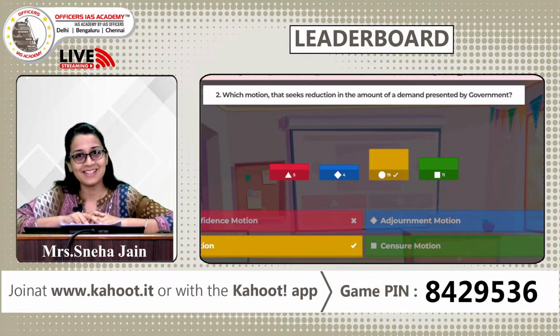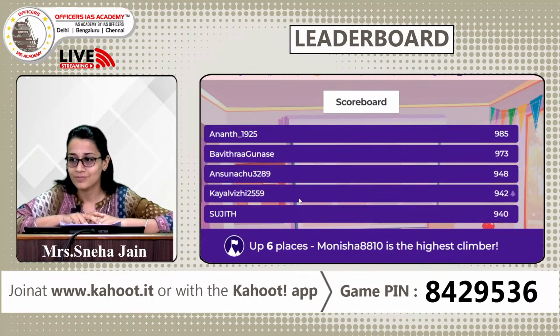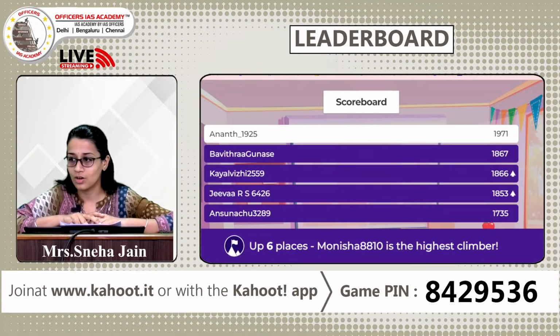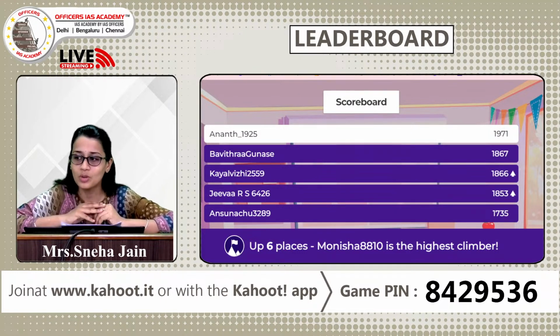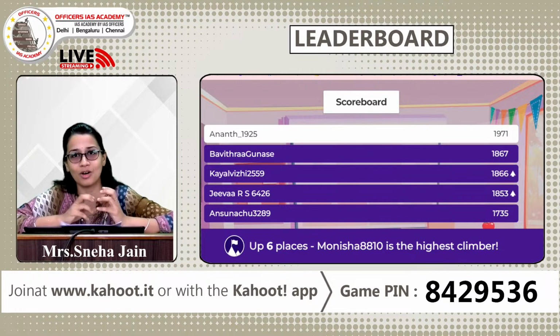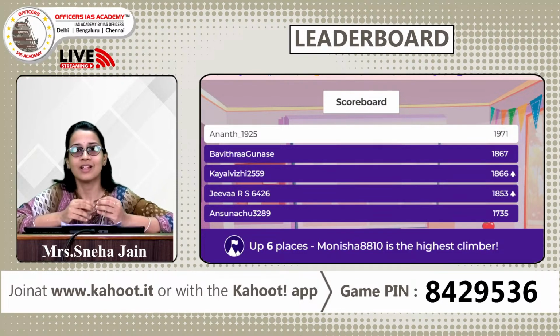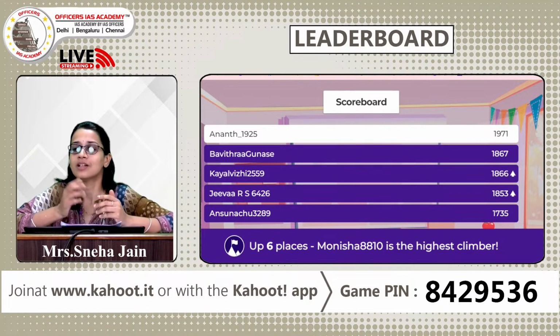Okay, we will again see the leaderboard. So if there is any change in the leaderboard, alright, so it looks like the top two contestants are the same, Anant and Bhavitra, but in the next three, there is a little revision. For those who are not there in the leaderboard, do not worry, we have another 13 questions, and even if you pick up the speed now, you will easily be on the top of this, alright? Because if you look at the leaderboard, there is a very small difference in terms of scores. In a few seconds you're up and down, it changes the scores.